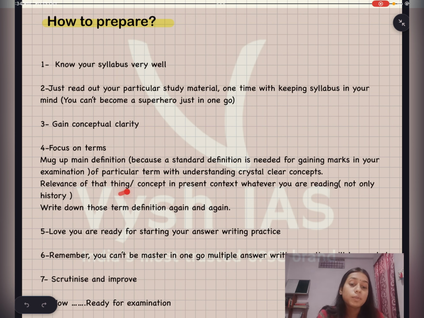Then write down those term definitions again and again. Don't count that I have already written 3 times, 4 times. Just write again and again, until you are confident enough that now you can write it at any time. Now you are ready to start your answer writing practice. And again, remember that you can't be a master in one go, so multiple answer writing practice will be needed. The 7th one, scrutinize and improve. This is all. If you have completed these 7 steps, now you are ready for your examination.